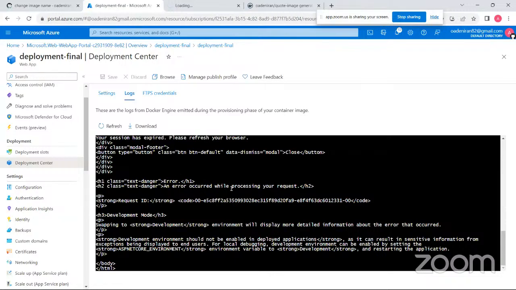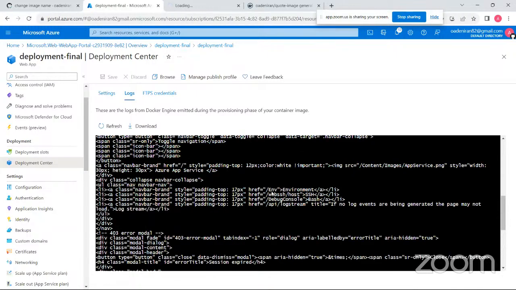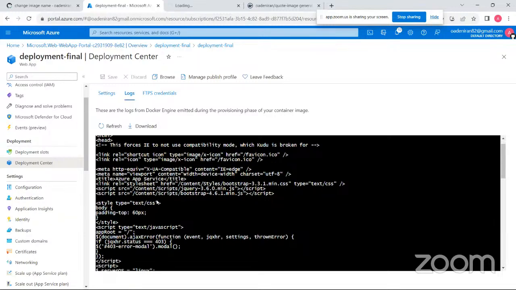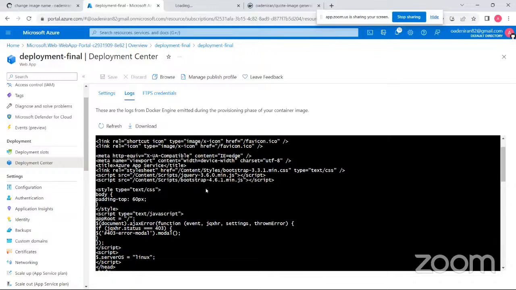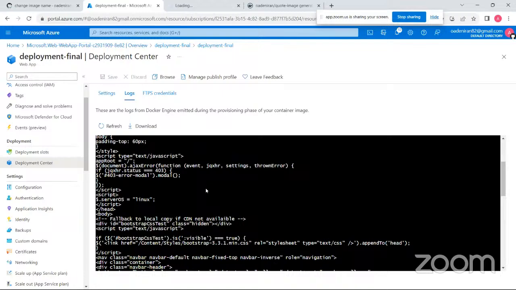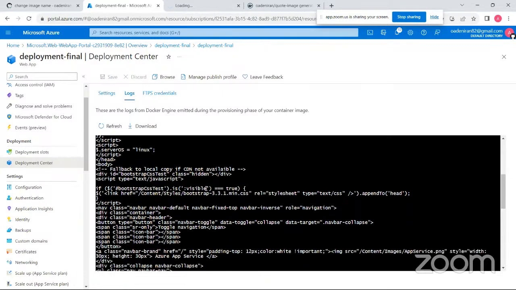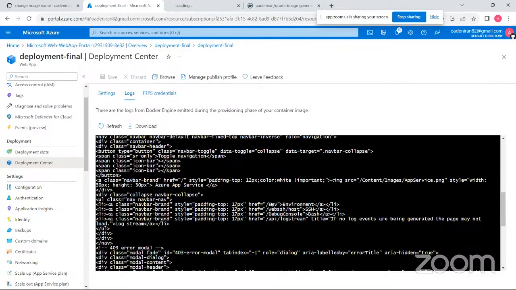So an error occurred while processing your request. Data model, and so on. So there's an issue. Viewports, CSS, navbar collapse.